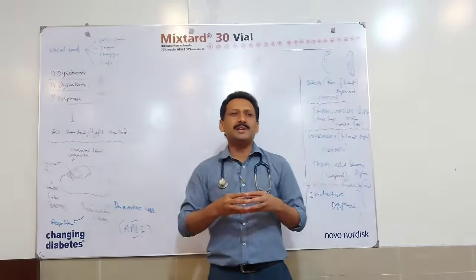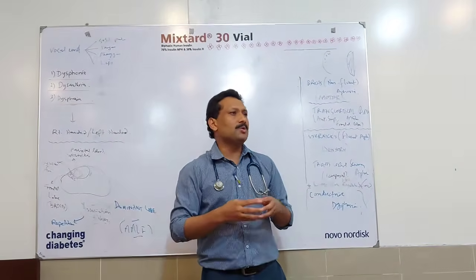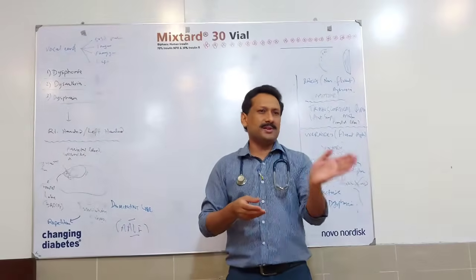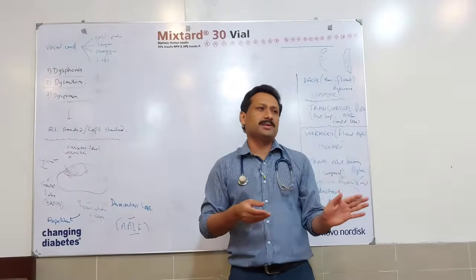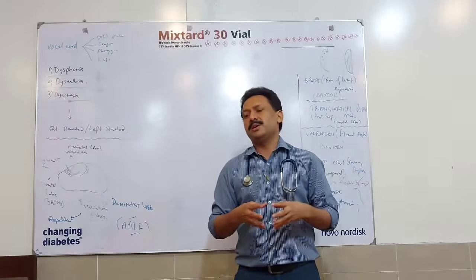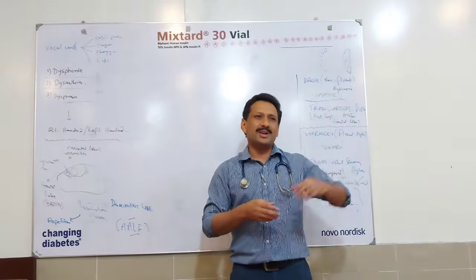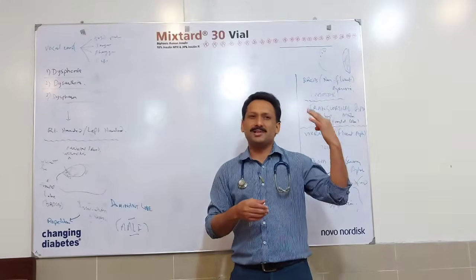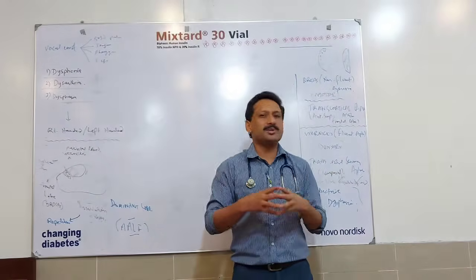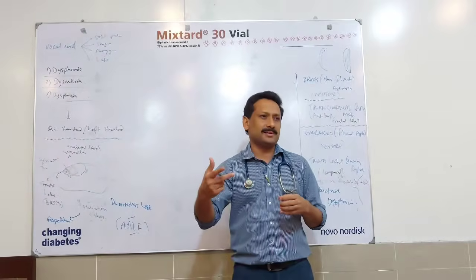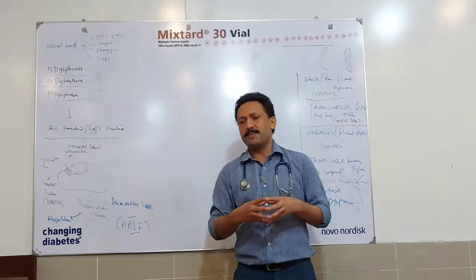Then the fourth component is writing. If a person is educated and can write, we ask him to write something on paper and assess his writing skills. In certain lesions in the speech area, a person may have bad writing skills and won't be able to write appropriately.